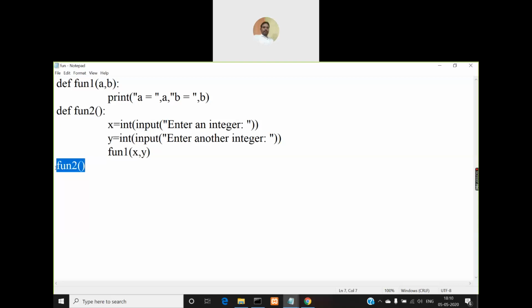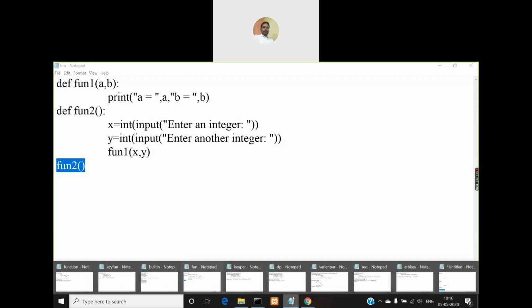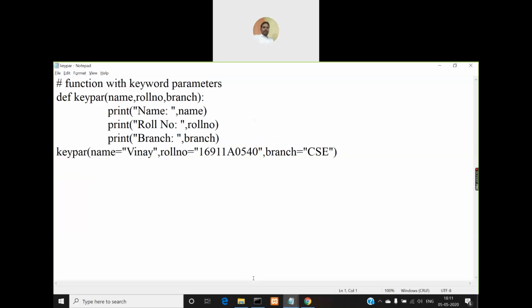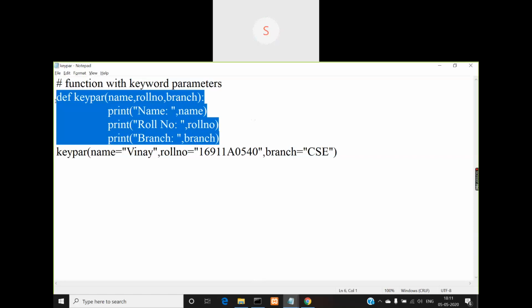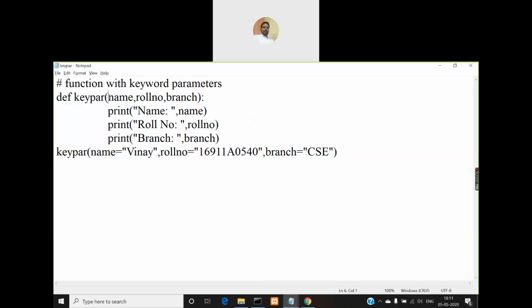So first we'll see keyword parameters, which we already used in the print function, right? So now look at this program. We are defining a function called keyPair. It has three print statements, and look at the parameter names. I'm using name, roll number, and branch as the parameter names.